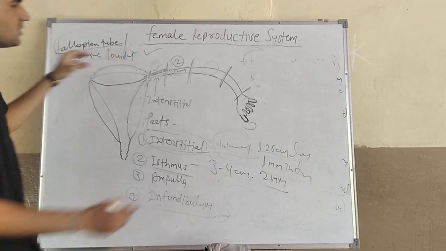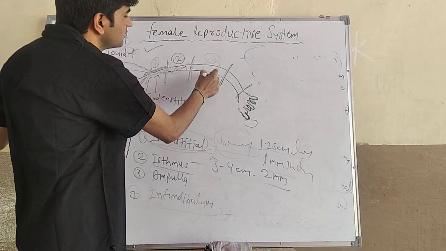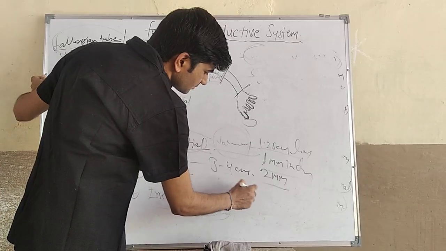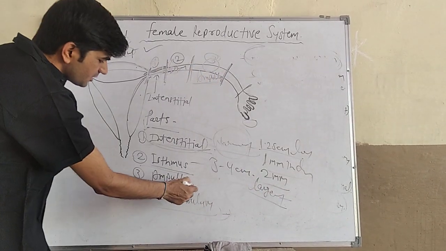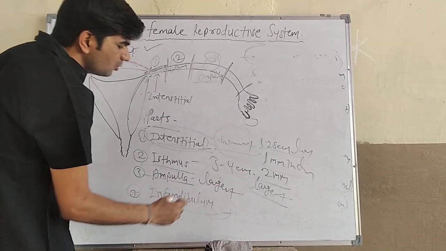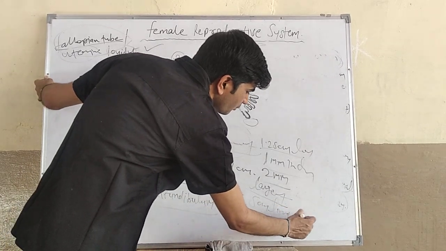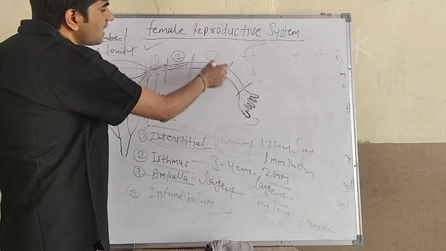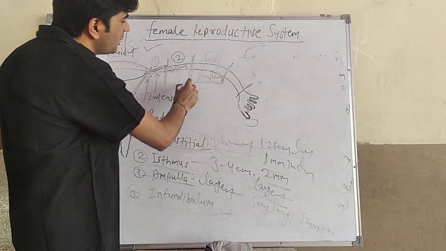Then the third part is the ampulla part. Ampulla is the largest part of the fallopian tube, about 5 centimeter in length and 5 mm in diameter. And fertilization occurs here within the ampulla part. Fertilization means fusion of the sperm and ovum.